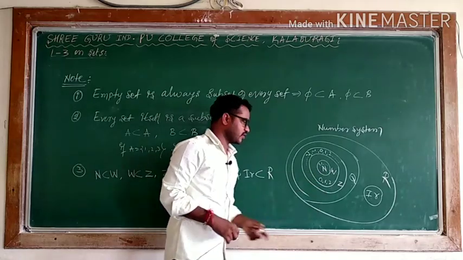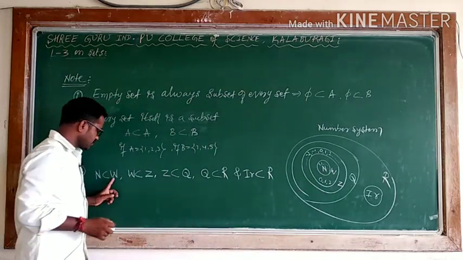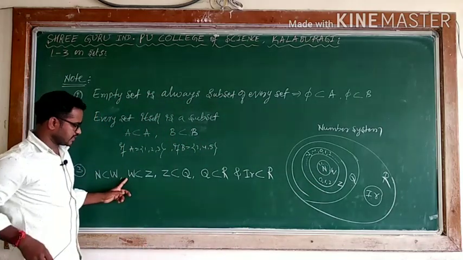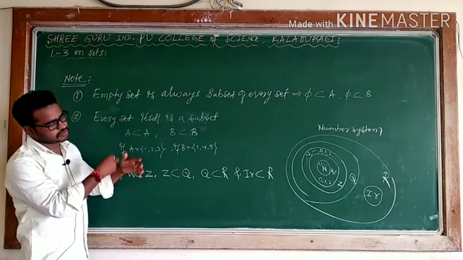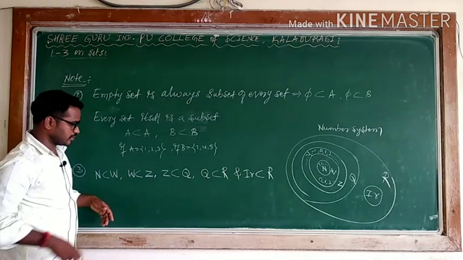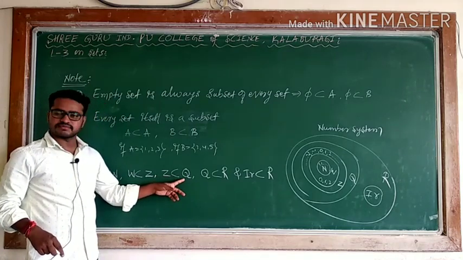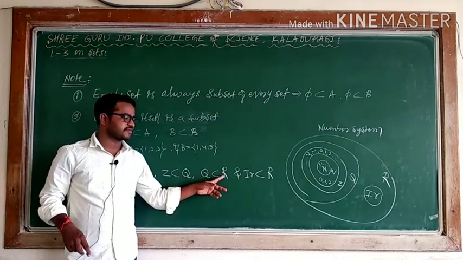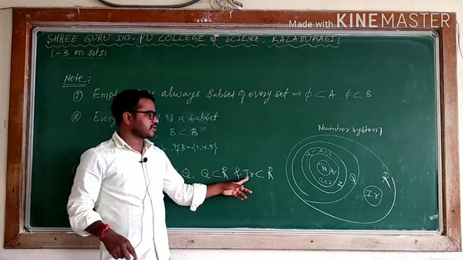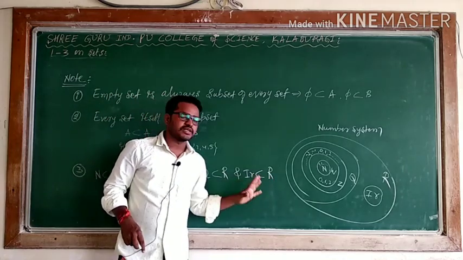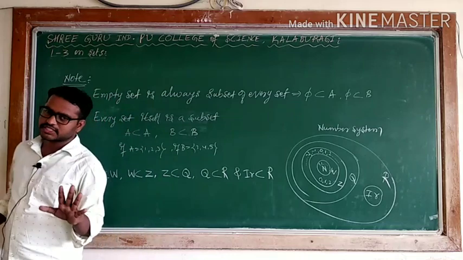Natural number is a subset of whole number. I can say that here natural number is a subset of whole number, which is a subset of integer. The circles, belongs to, mean those are subsets of those, and remain that extra subset. Here integer is a subset of rational, and rational is a subset of real number. Irrational number is also a subset of real number.